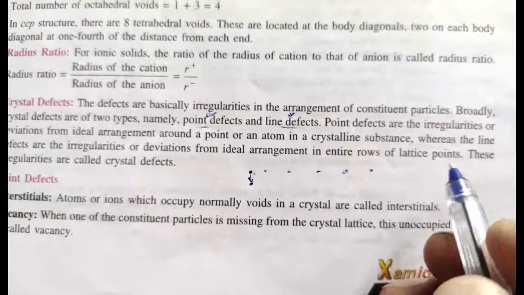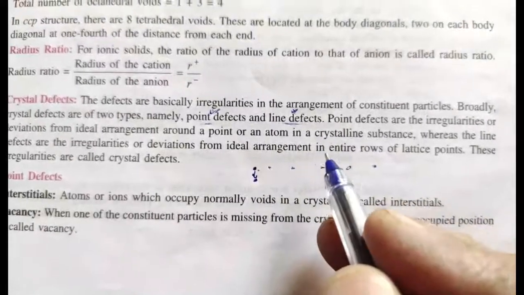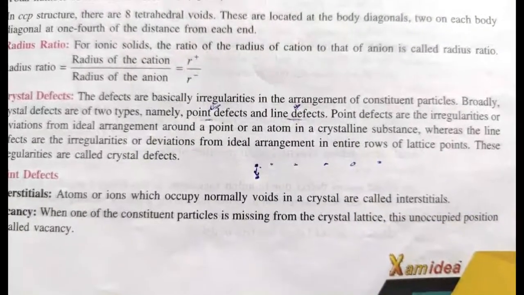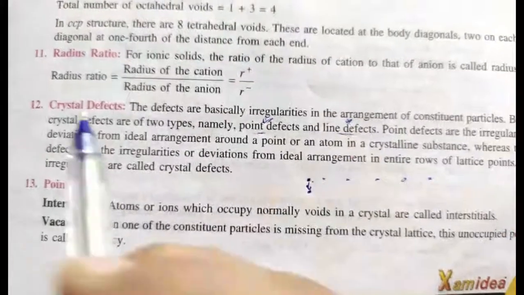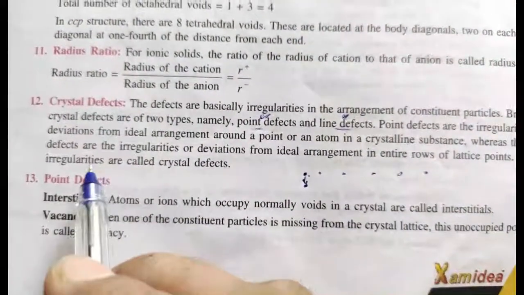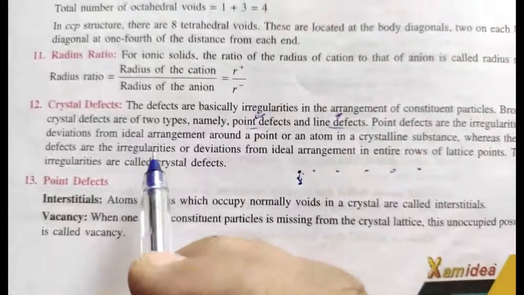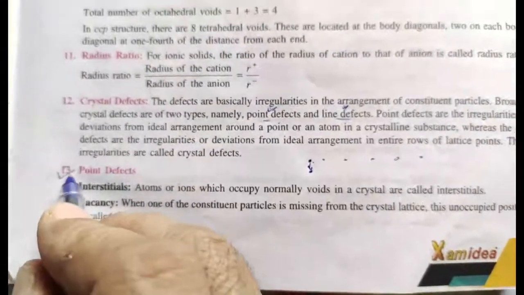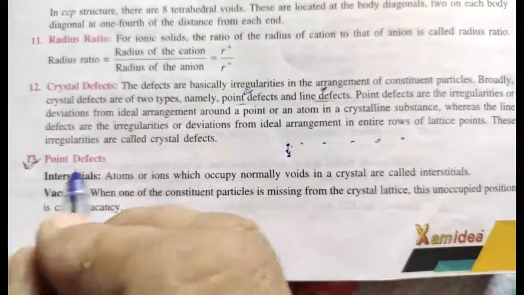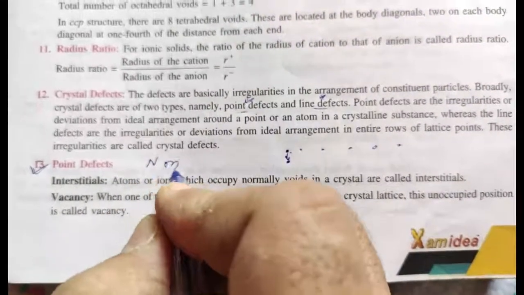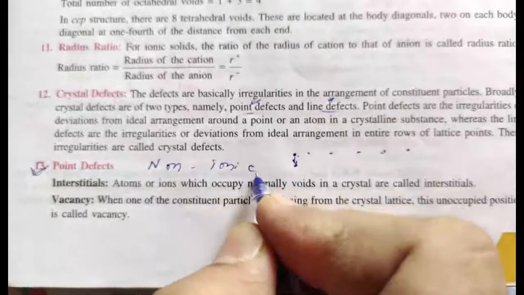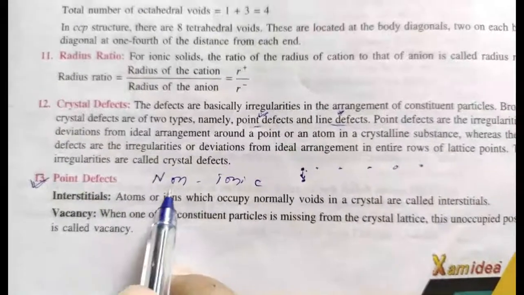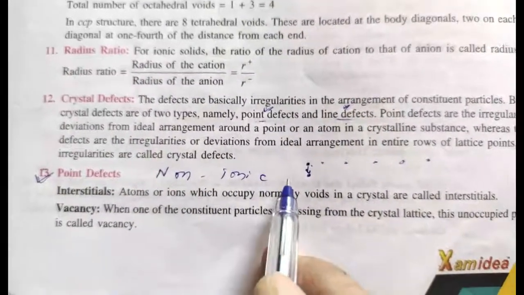Okay, understood? Later I will post a video also. After my lecture I will attach a video so that you can understand perfectly what point defects and line defects are. These irregularities in the entire row are called line defects, and both types of defects are called crystal defects. Now we are going to study only point defects. In case of non-ionic crystals, we are going to study point defects first. Later we will study ionic crystals.